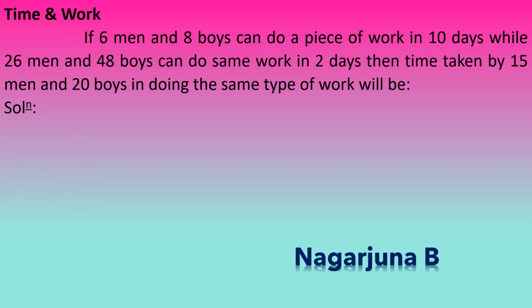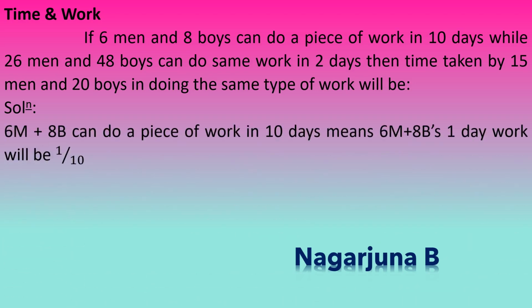So whatever the question has been given, men I will consider as M and boys I will consider as B. So therefore in the solution we can write 6M plus 8B can do a piece of work in 10 days means 6M plus 8B's 1 day work is 1 by 10.